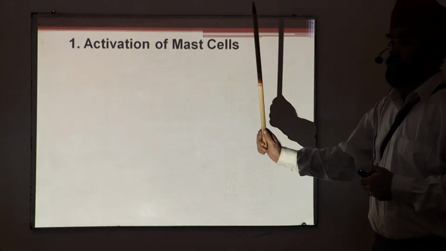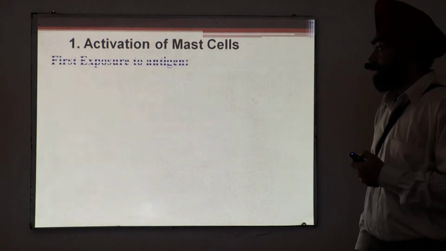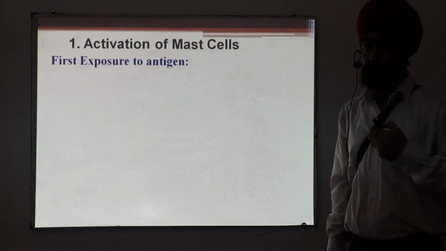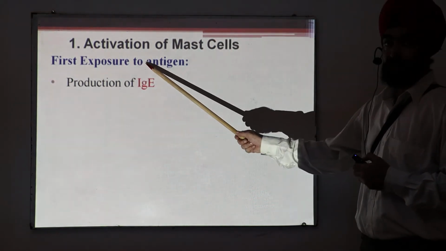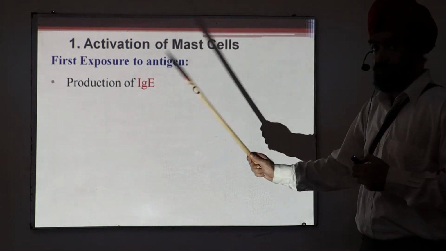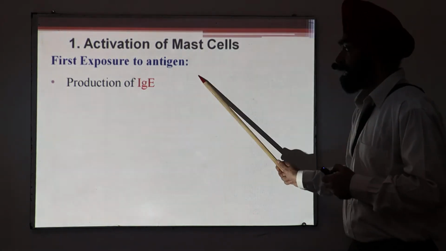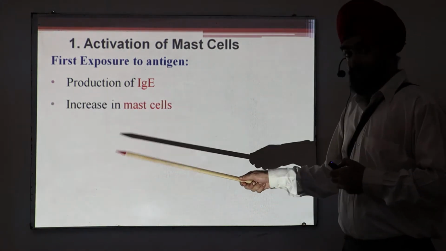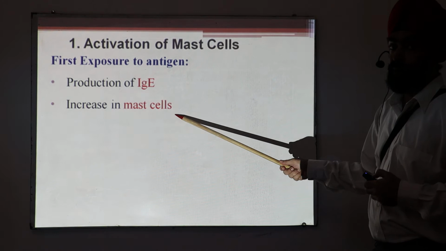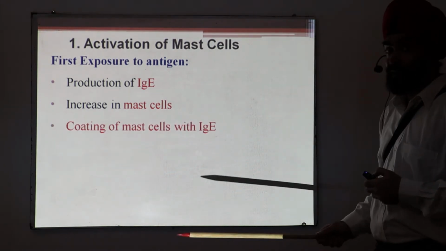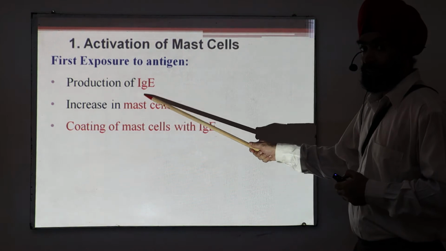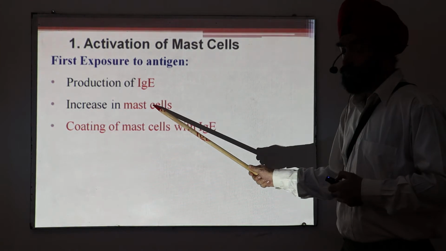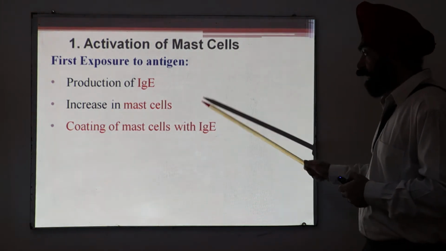Now, first of all, the activation of mast cells. What happens? Let's say a person is exposed to the antigen for the first time in his life. The first exposure is followed by production of a very important antibody, that is IgE. Second, there is an increase in the number of mast cells. Then these two will interact. How? The IgE will be attached to mast cells. So we use the term coating of mast cells with IgE.